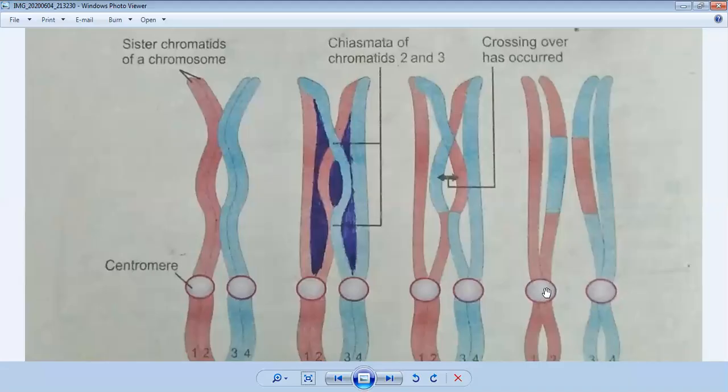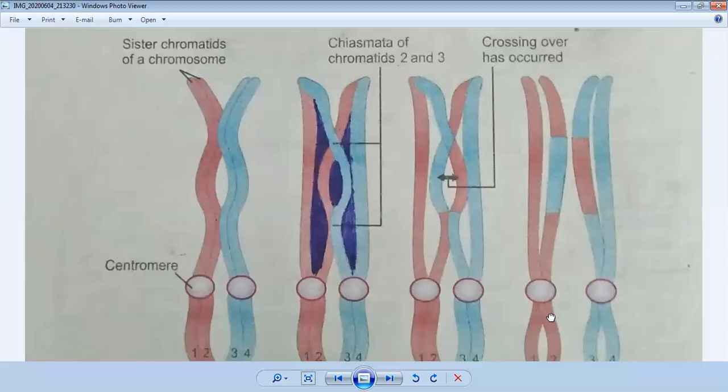The kinetochore spindle fibers attach to the kinetochores of chromosomes, and two kinetochore spindle fibers attach with a pair of chromosomes. I hope you understand it. Now prophase 1 is completed.